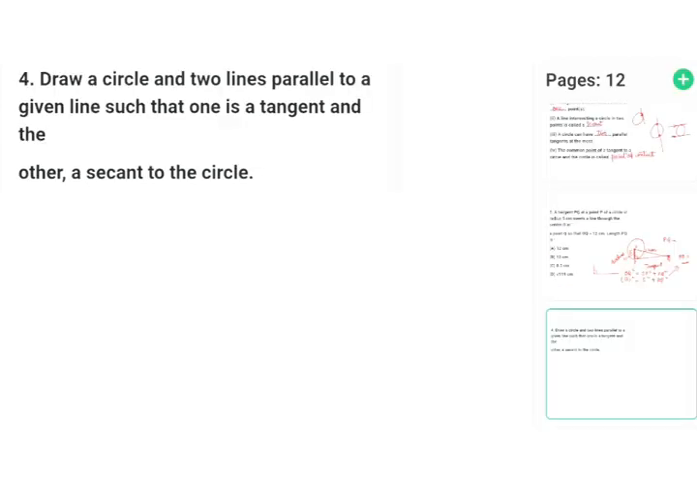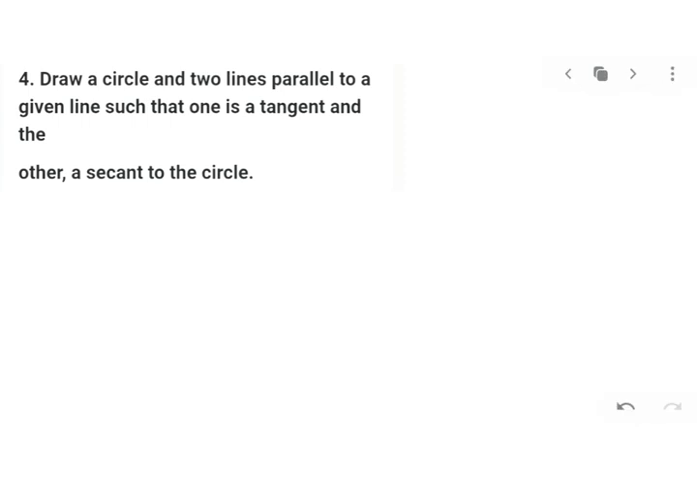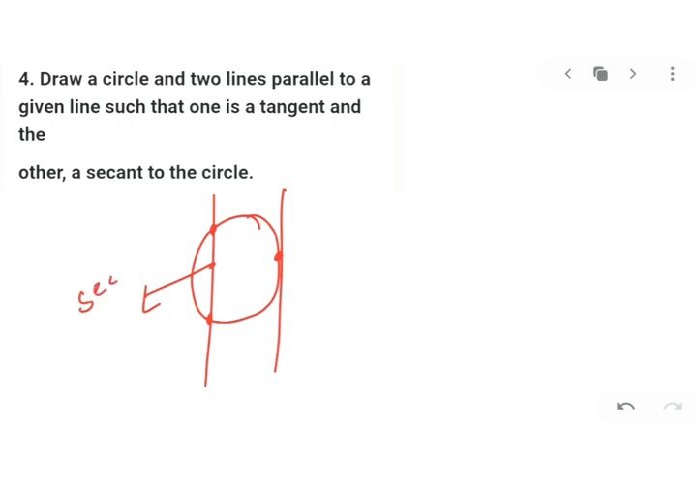Clear? Next you have draw a circle and 2 lines parallel to a given line such that one is tangent and one is secant. Okay. If I take this as a circle, अगर मैं ये tangent draw कर रही हूँ which is touching the circle at a single point, then अगर parallel line यहाँ पे मैं draw करूँगी which is cutting your circle at 2 points, so this will be your secant and this will be your tangent. Clear?